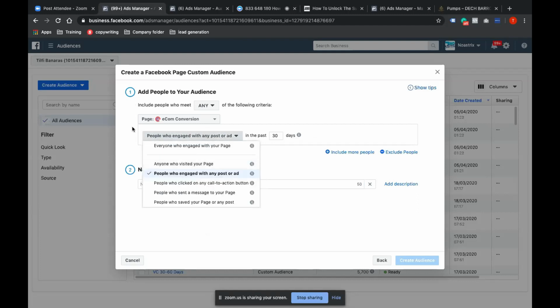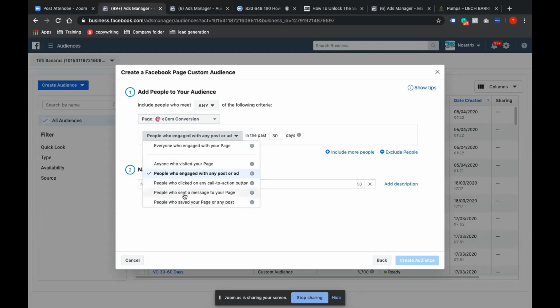So this Facebook page audience, you can see, includes anyone who visited your page, because a lot of times we have felt that we just visited a page and they started retargeting us with ads. This is how they do it. If you have engaged for any reason, you can target only those people: engaged with any post or ad, clicked on any call to action button. Remember, any call to action, okay? Who sent a message to your page, people who saved your page or any post.